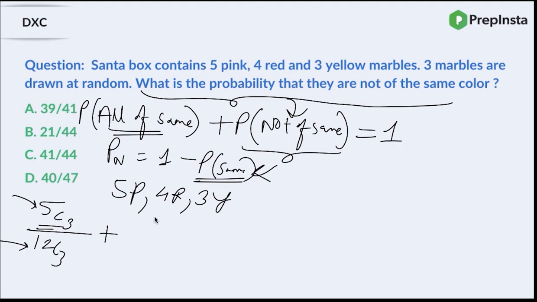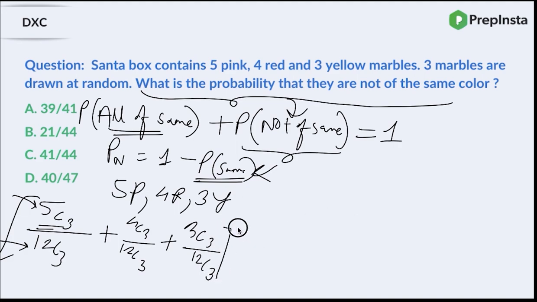Similarly, talking about the second case, what if all the 3 balls are of same color, that is red? So in that case, the probability would be 4C3 upon 12C3. Similarly, what if all the 3 marbles are yellow marbles? So 3 yellow marbles, so 3C3 upon 12C3. So that is actually the total probability of all the 3 marbles drawn at random being of same color. So what would be the total here? Taking 12C3 as LCM, we'll get 5C3 plus 4C3 plus 3C3.